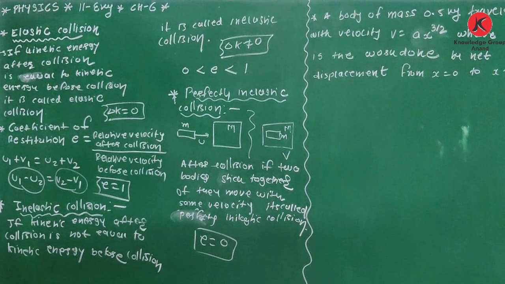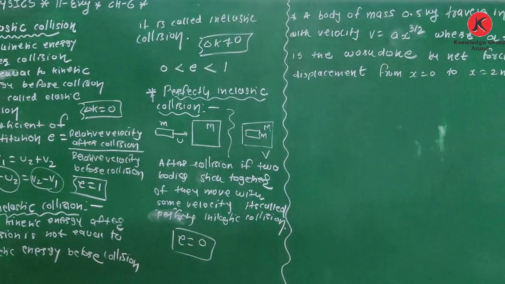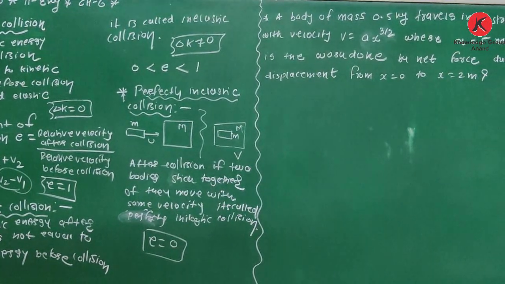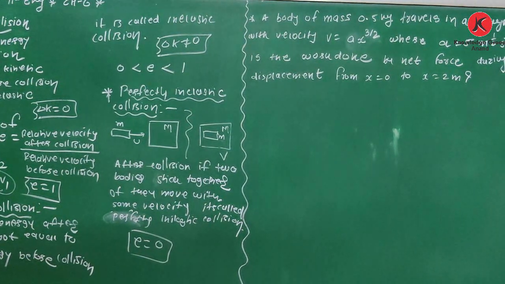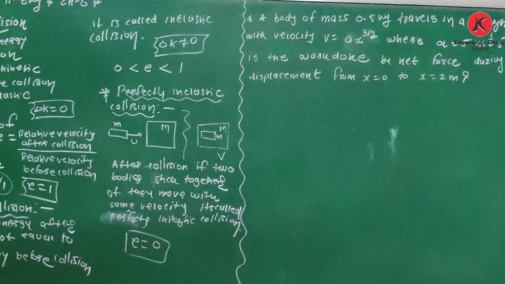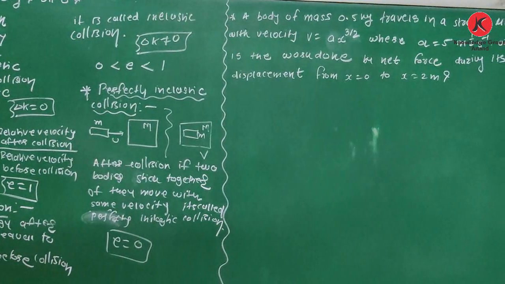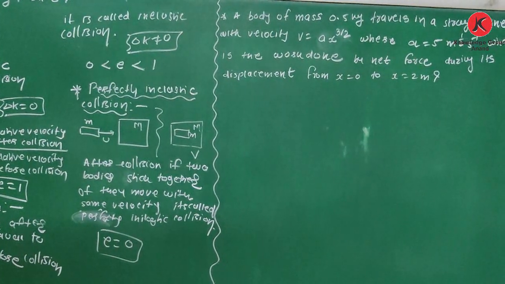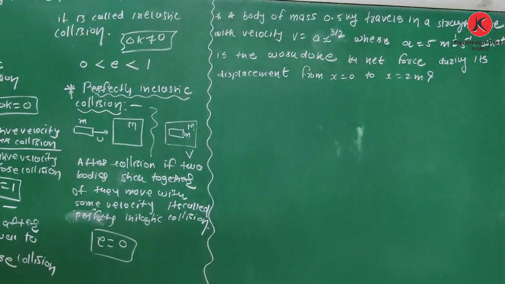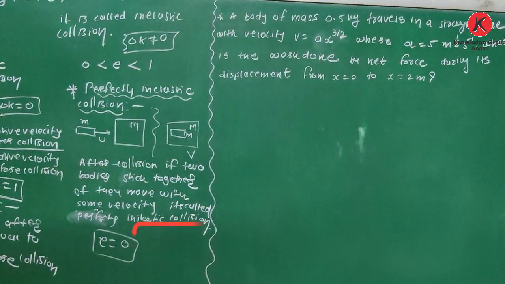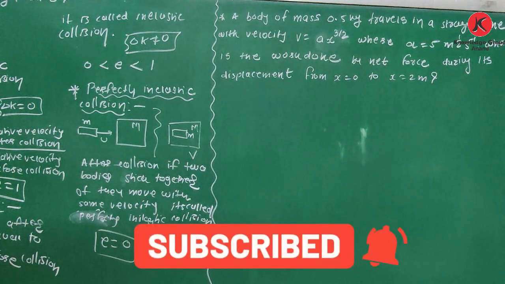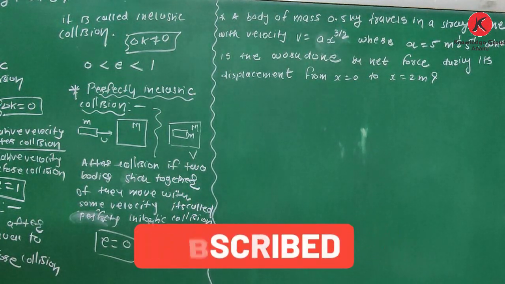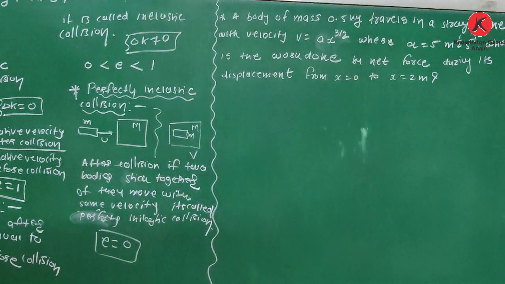See, here it is. A body of mass 0.5 kg travels in a straight line with velocity v is equal to a x raised to 3 by 2, where a is equal to 5 meter raised to 1 by 2, second raised to minus 1. What is the work done by net force during its displacement from x is equal to 0 to x is equal to 2?